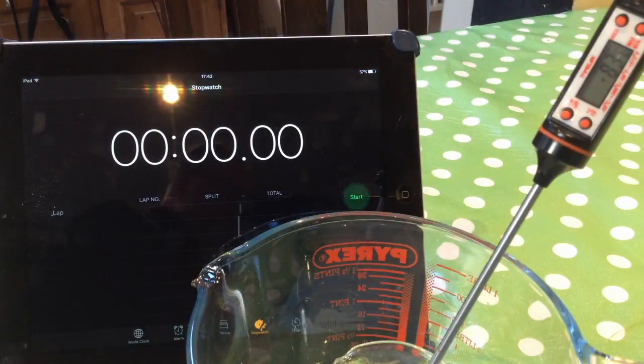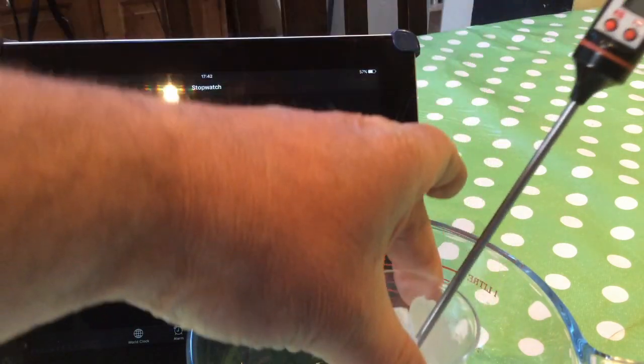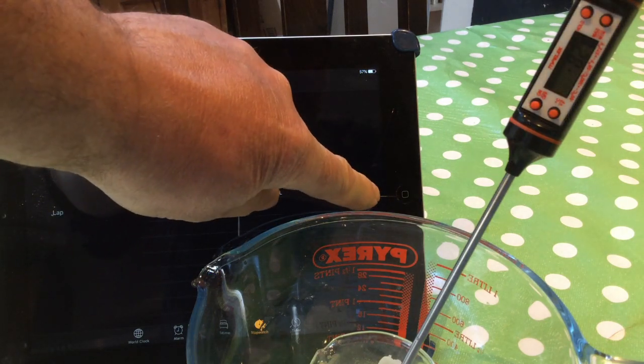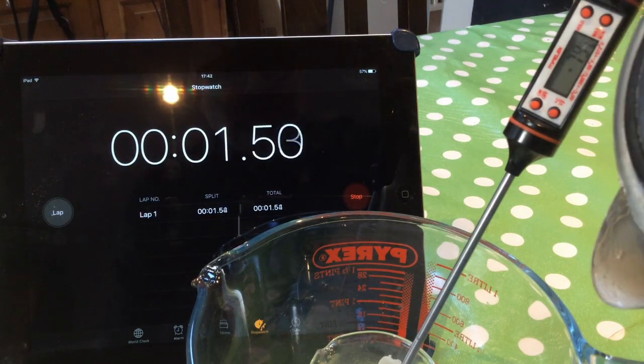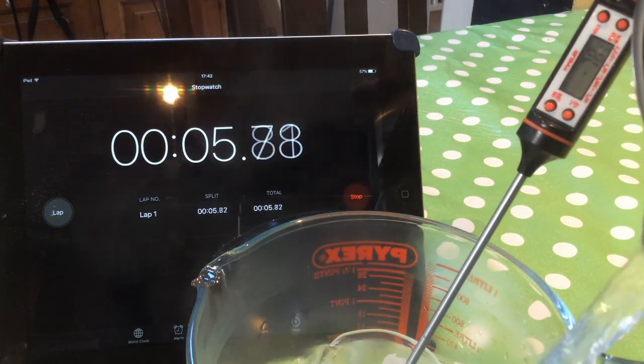Okay, so I have got some ice here, and it is at -8.2 degrees. I am now going to start my stopwatch and add some boiling water to the bowl around the ice, which will cause the ice to melt.